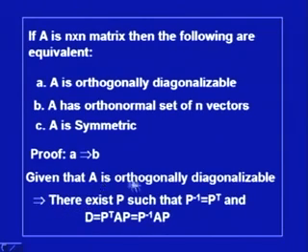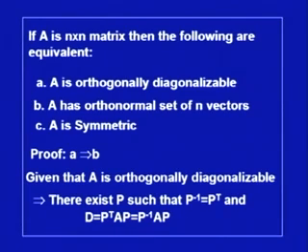Since A is orthogonally diagonalizable, there exists P such that P inverse is equal to P transpose, because this matrix P has to be orthogonal. So, P inverse is equal to P transpose and D is equal to P transpose A P. This product is a diagonal matrix, and since P transpose and P inverse are the same, D is equal to P inverse A P. So, D is similar to P inverse A P as well as it is similar to P transpose A P. That is being given to us.